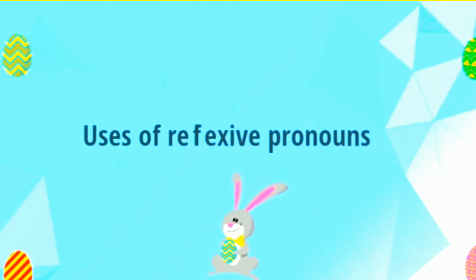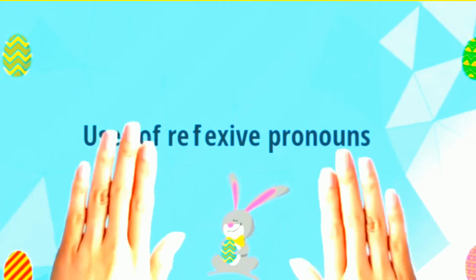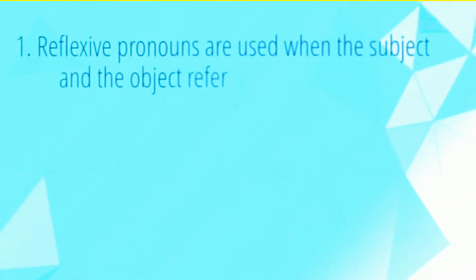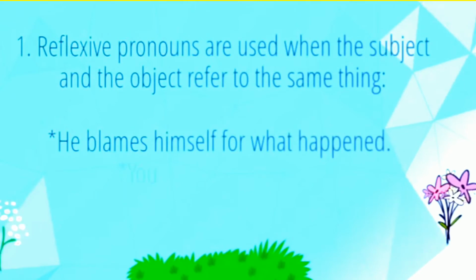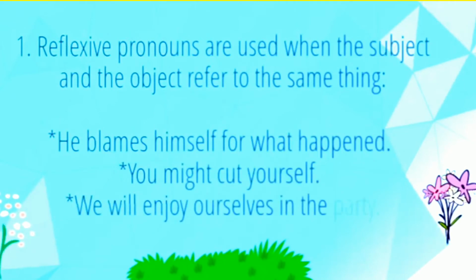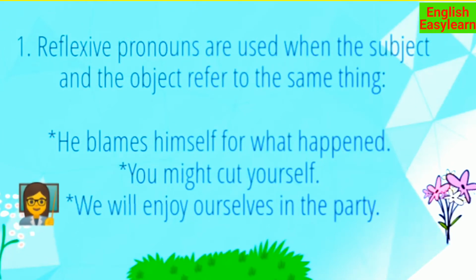Uses of reflexive pronouns. Reflexive pronouns are used when the subject and the object refer to the same thing. He blames himself for what happened. You might cut yourself. We will enjoy ourselves at the party.